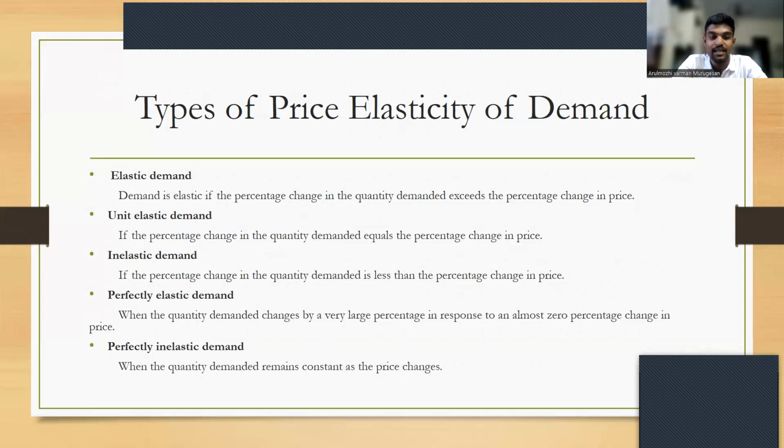Inelastic demand means the percentage change in quantity demanded is less than the percentage change in price. Perfectly elastic demand comes when the quantity demanded changes by a very large percentage in response to an almost 0% change in price. Perfectly inelastic demand is when the quantity demanded remains constant as the price changes.